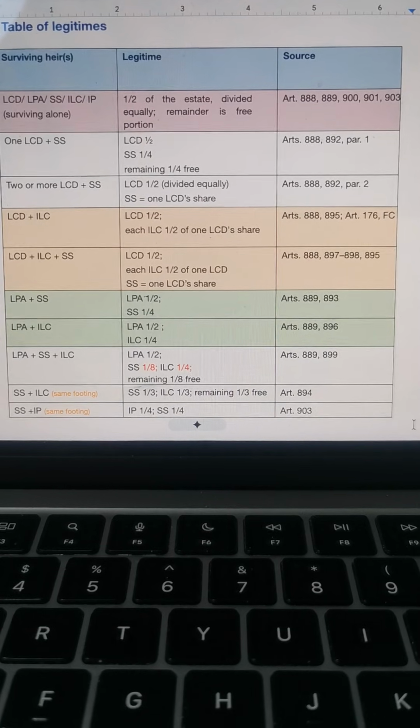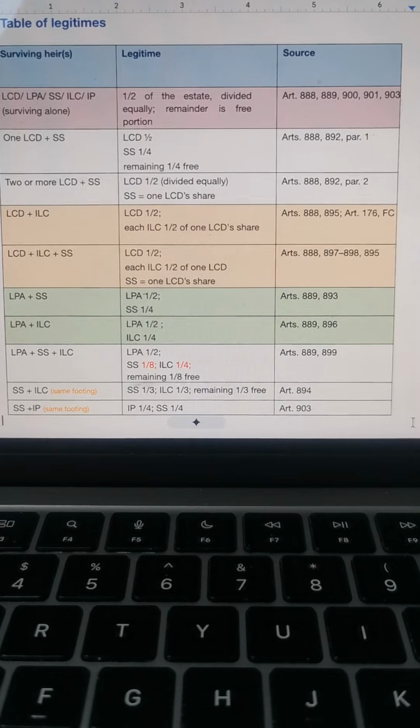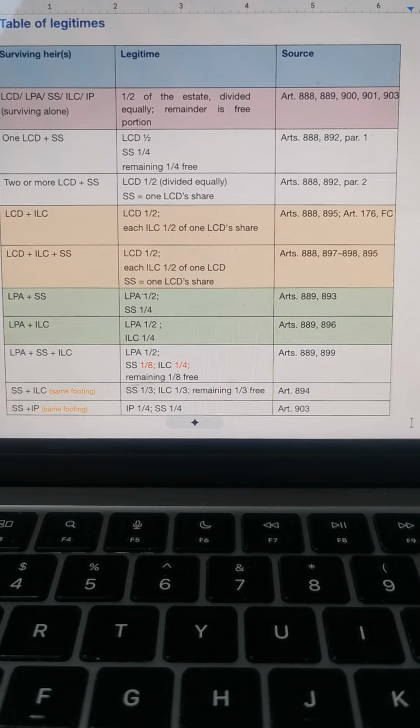But if the surviving spouse survives with the illegitimate parent, they each get 1/4. They are also on the same footing.